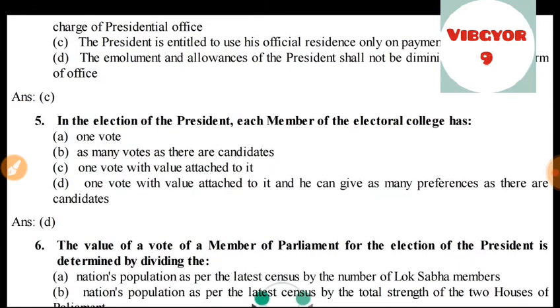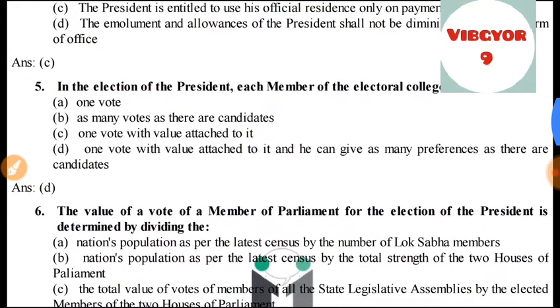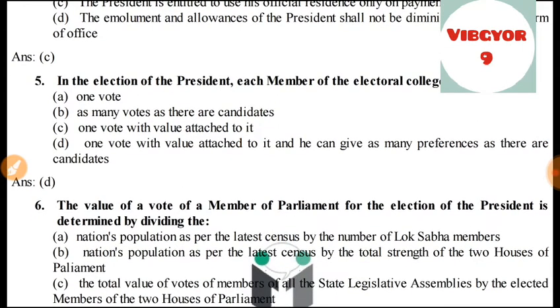Number 5, in the election of the President, each member of the Electoral College has one vote with value attached to it, and he can give as many preferences as there are candidates. So this type of vote is also known as transferable votes. The value based transferable vote.